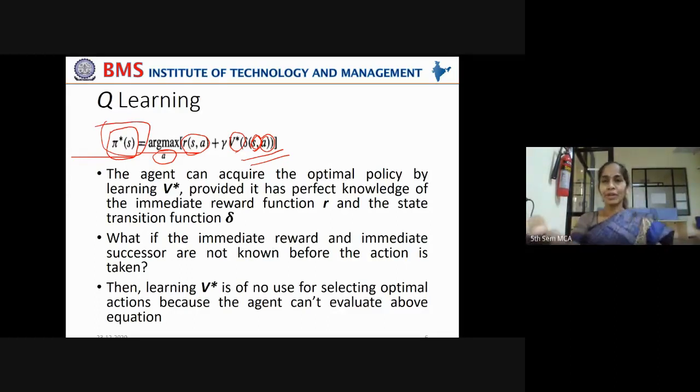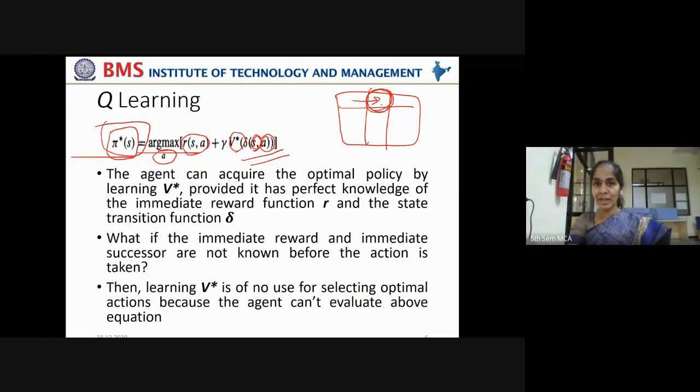Okay, so when you're moving from this state to this state, already there is some cumulative rewards in this particular state. Means because of entering into this state, what is the benefit? It is already stored there. That score is already stored there.